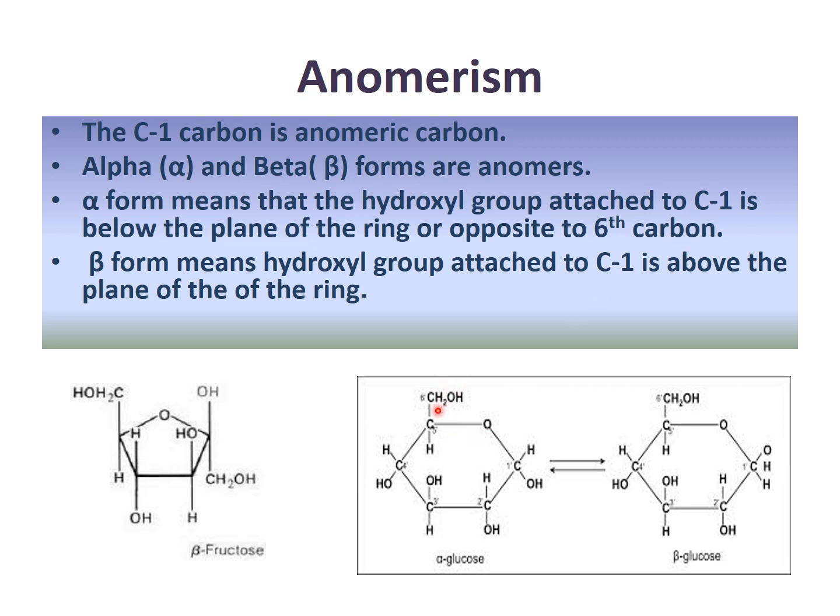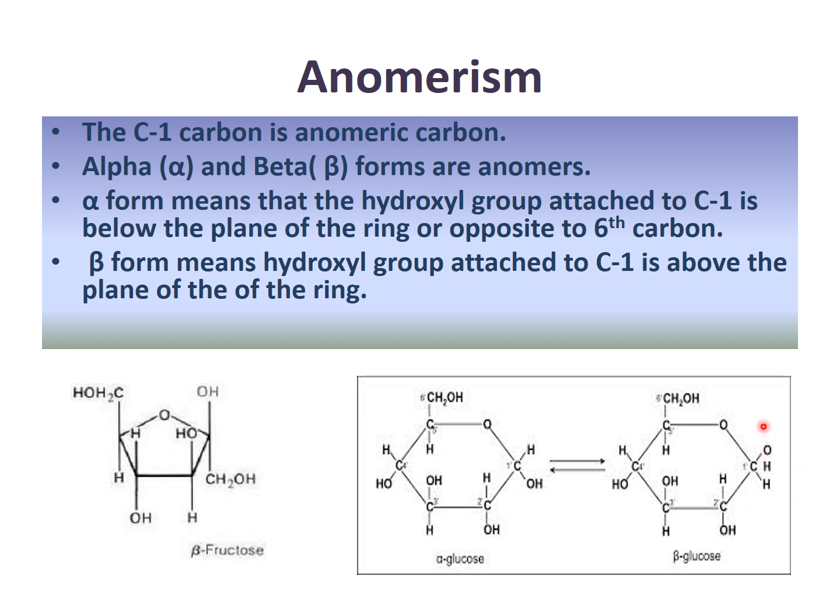The sixth carbon is always outside the ring. So if the first carbon OH is opposite to this carbon, then it is known as alpha glucose. If it is on the same side as the sixth carbon, then it is beta glucose.